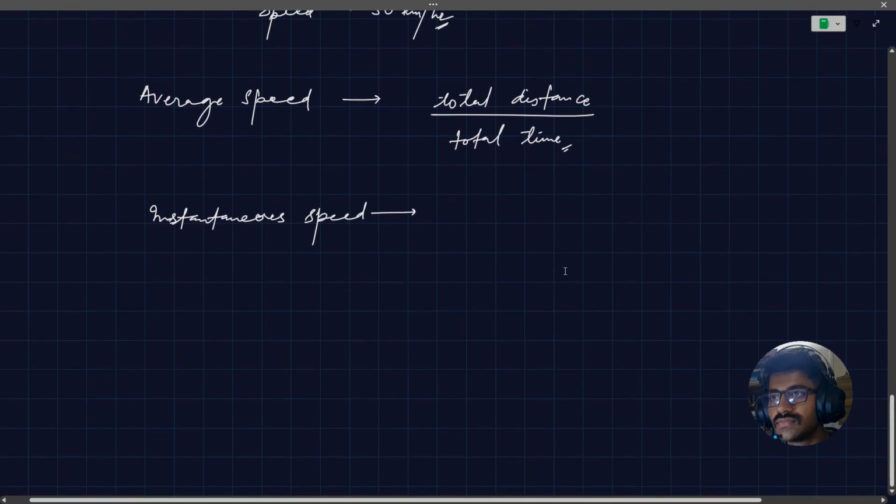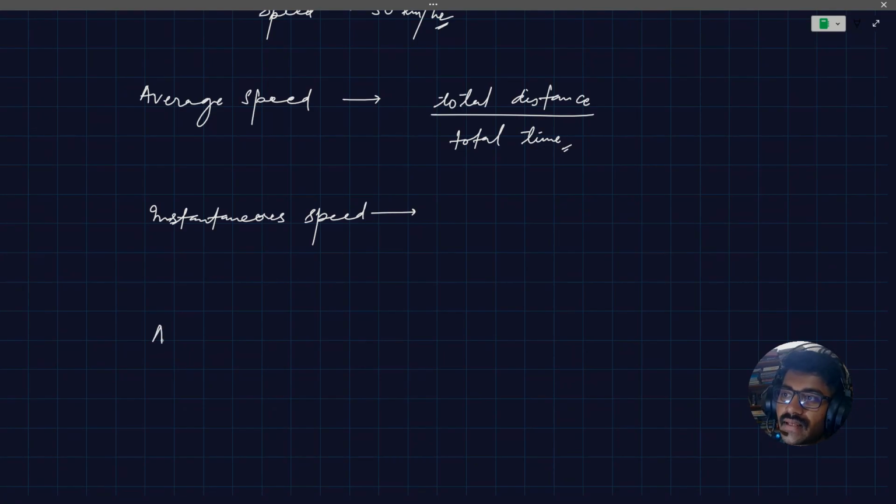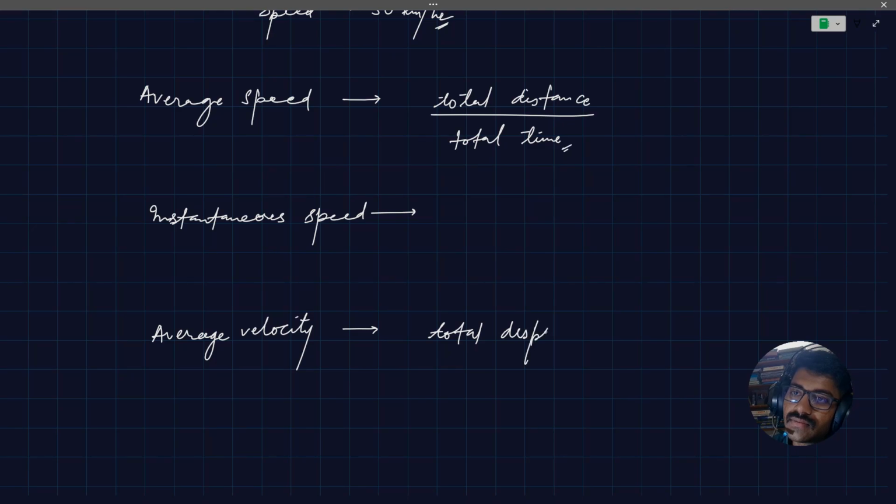The exact same thing follows for velocity as well. Average velocity will be total displacement over total time.